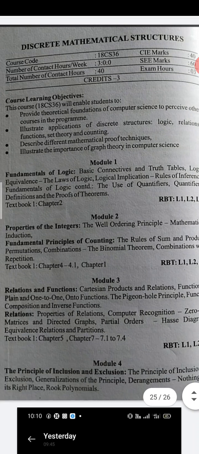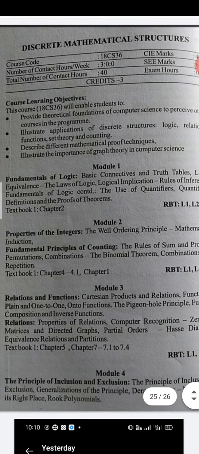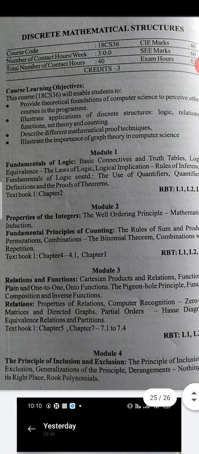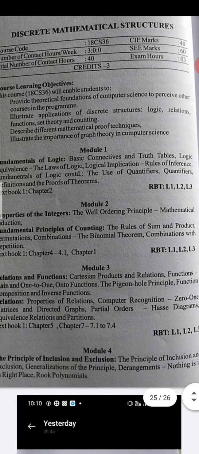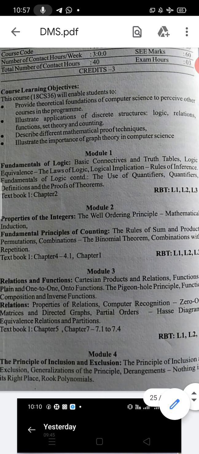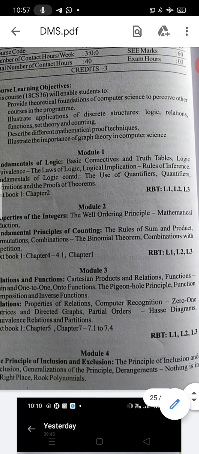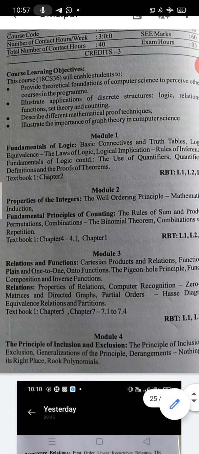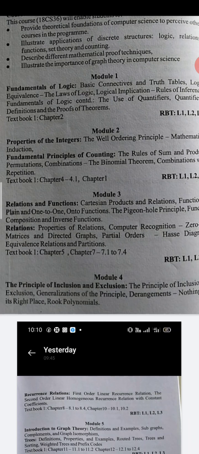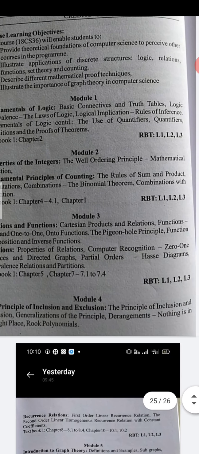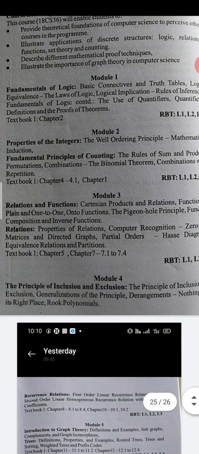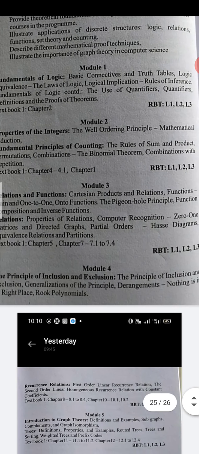Second one, module 2, we are going to study properties of integers: the well ordering principle and mathematical induction. Then fundamental principles of counting: the rules of sum and product, permutations, combinations, the binomial theorem, and combinations with repetition. Then module 3 is very easy. Relations and functions, Cartesian products, one-to-one functions, pigeonhole principle, function composition and inverse functions we are going to study.